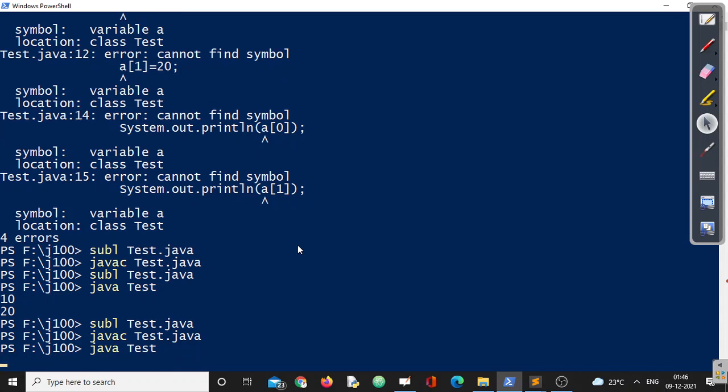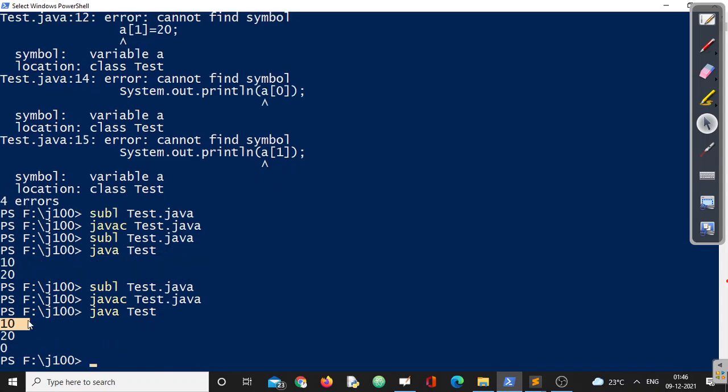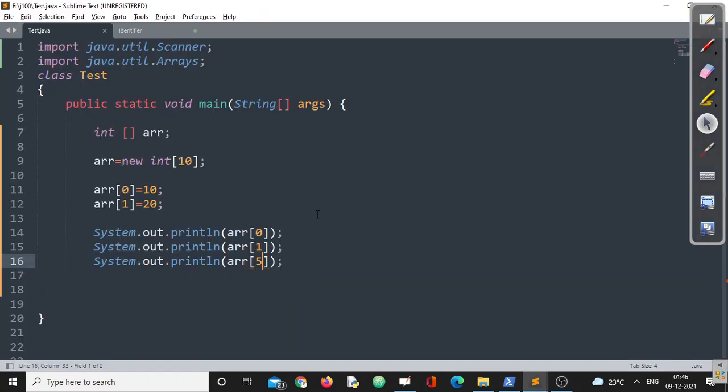Execute the code. See, first cell A of 0, A of 2, A of 5. A of 5 is how much? 0. Did I assign anything here? Also, we can check like,